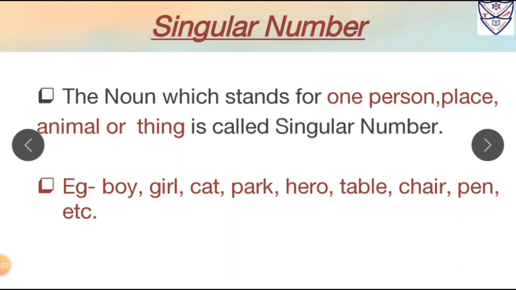Now over here in all these examples, we can see boy, girl, cat, park, hero, table, chair and pen. All these nouns stand for only one person, place, animal or thing. So we call them singular number.